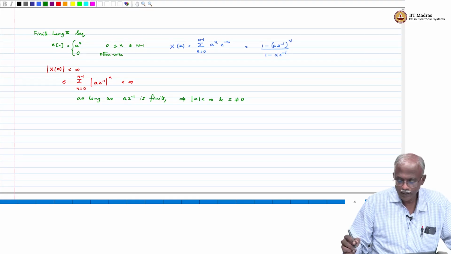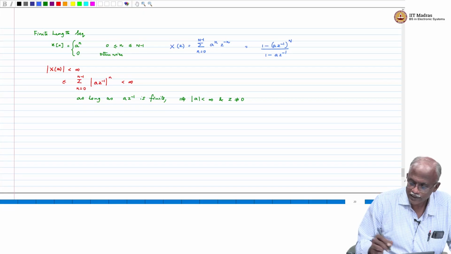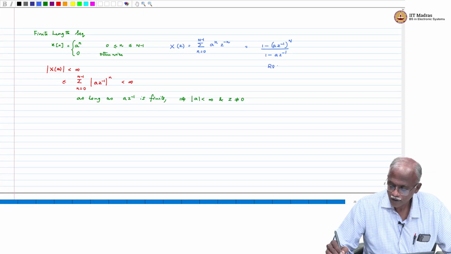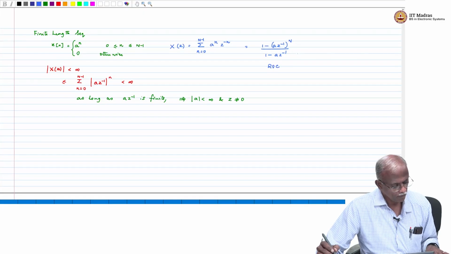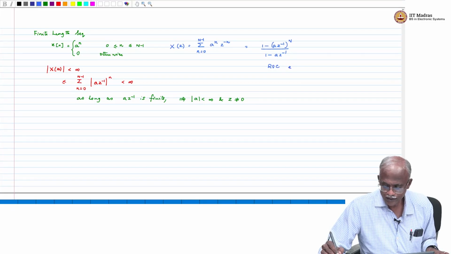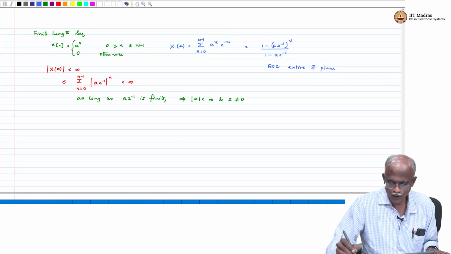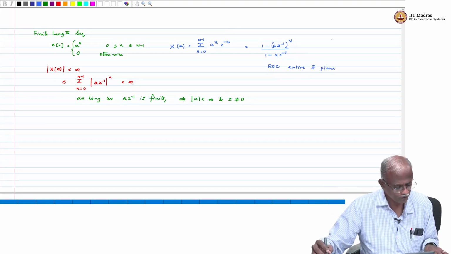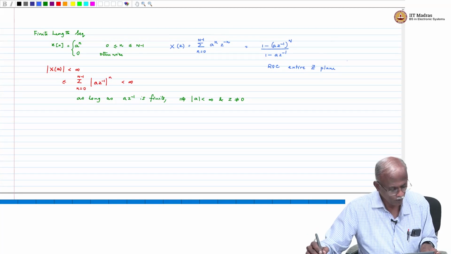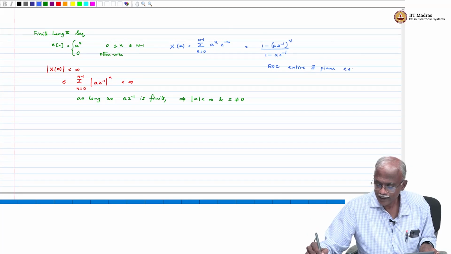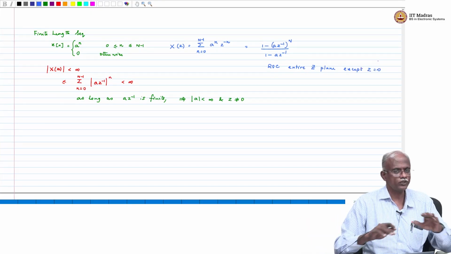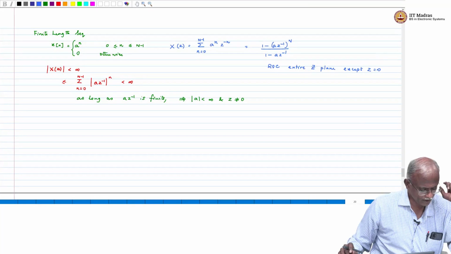Okay, so the ROC for this x of z, we can say is the entire z plane, because it is a causal sequence, it has got negative powers of z. So, z equal to 0 will be a pole. So, we will say that except z equal to 0, you have to exclude z equal to 0, everywhere else it is valid.